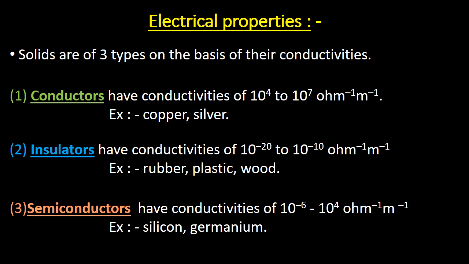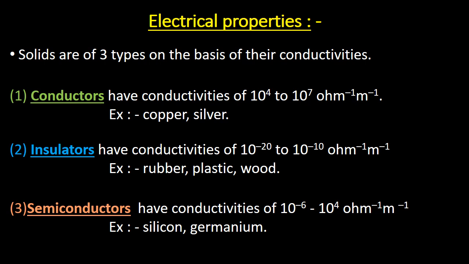In this session, I am going to discuss electrical properties of solids. Solids are classified into three types based on their conductivity values, that is conductors, insulators and semiconductors. Conductors are the solids which have conductivity values ranging from 10 to the power 4 to 10 to the power 7 per ohm per meter. Examples of conductors are copper, silver.